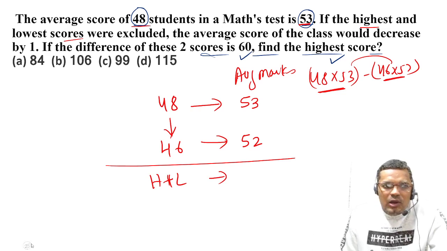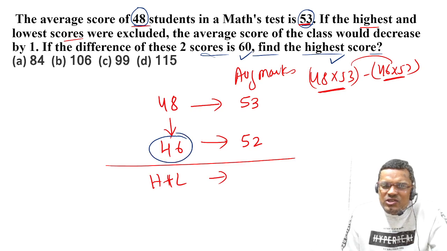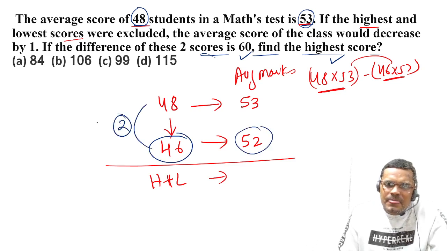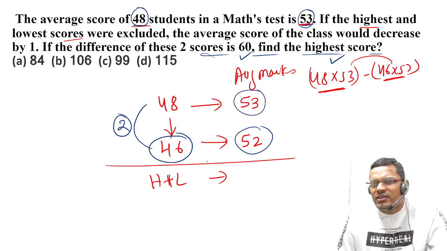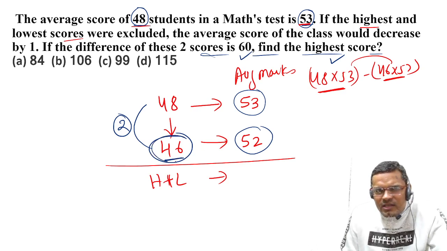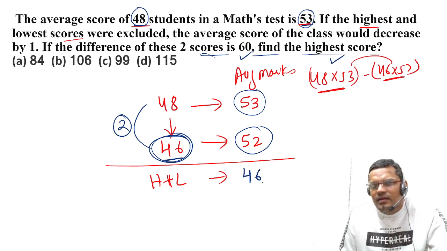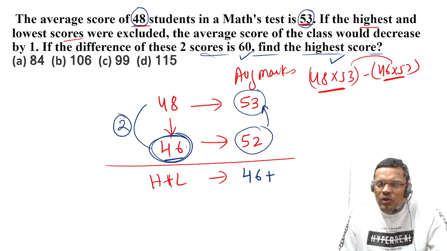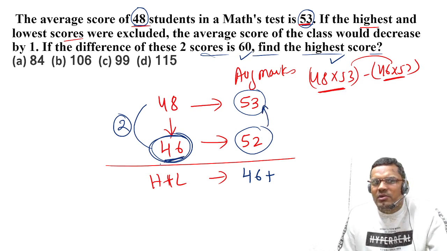marks. But logically, if there are 46 students, then the average marks is 52. If I add 2 students, then the average is increased to 53. So what these 2 students did, they gave 1 mark to each of the 46 students. So they have distributed 46 marks, because the average is increased by 1 only and 46 students were there before they were excluded.